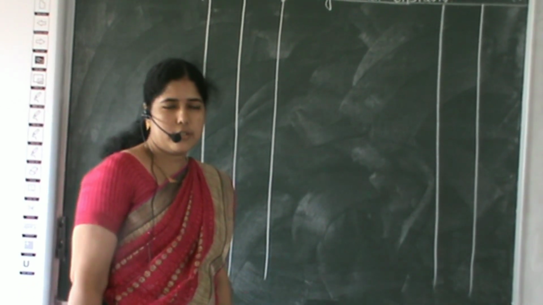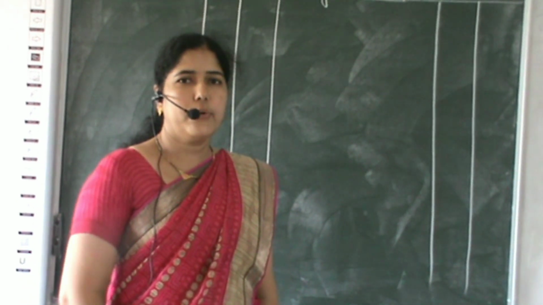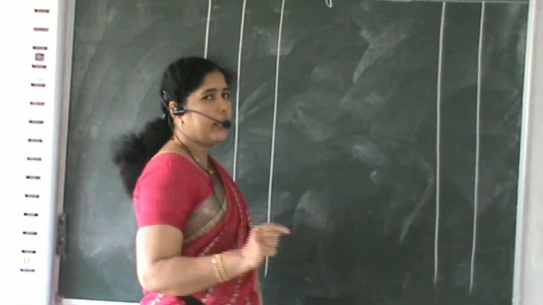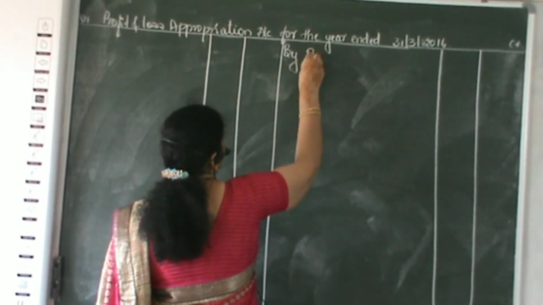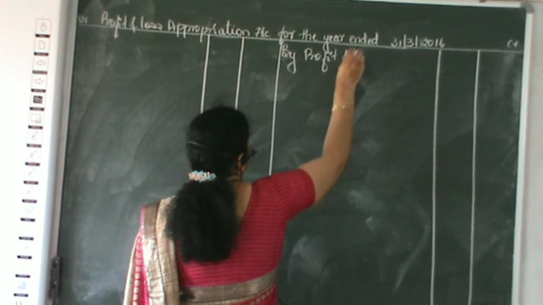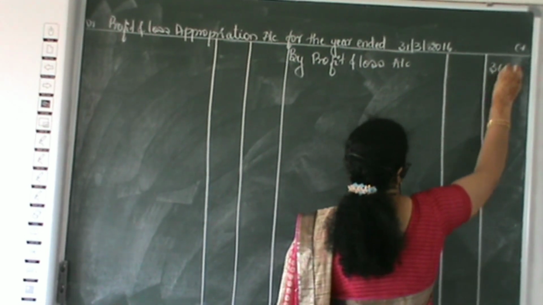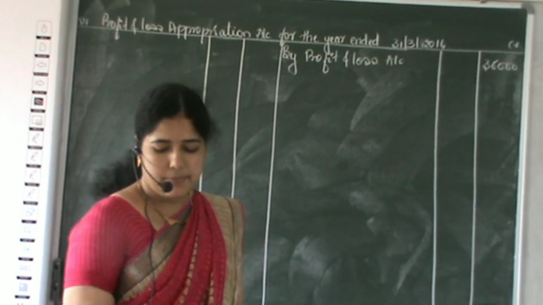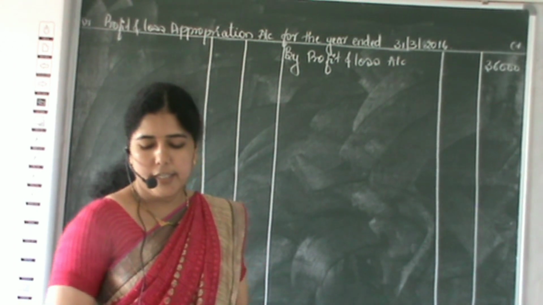As I have told you, while preparing the profit and loss appropriation account, first we have to take the net profit from the profit and loss account. If it is a net profit in the profit and loss account, we take it on the credit side, and the net profit for that year is 36,000. Then what we have to adjust out of this, first one, interest on capital.